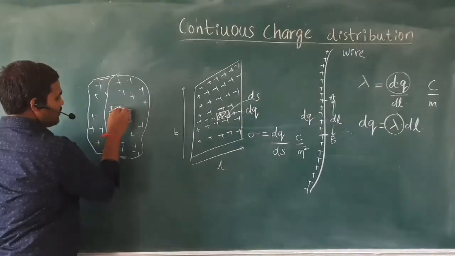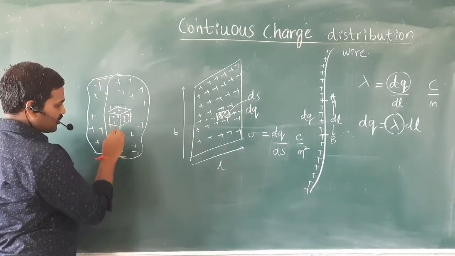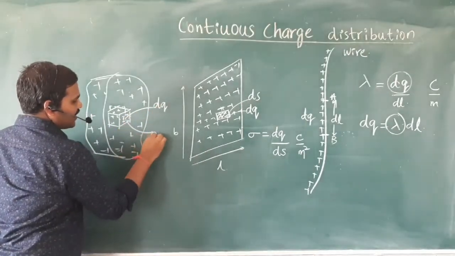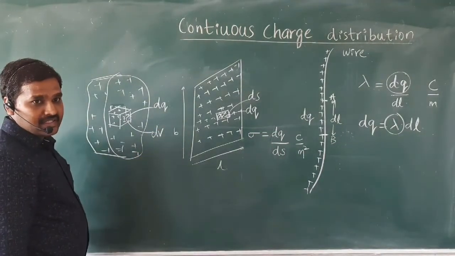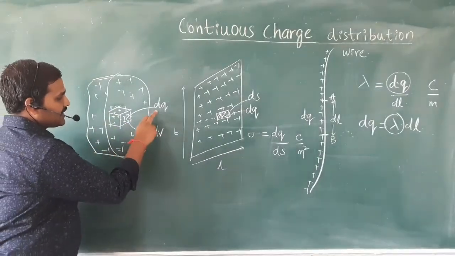The charge present over this volume, let it be dq, and the very small volume I will represent as dv. Is it clear? So the charge present in this volume I write as dq.